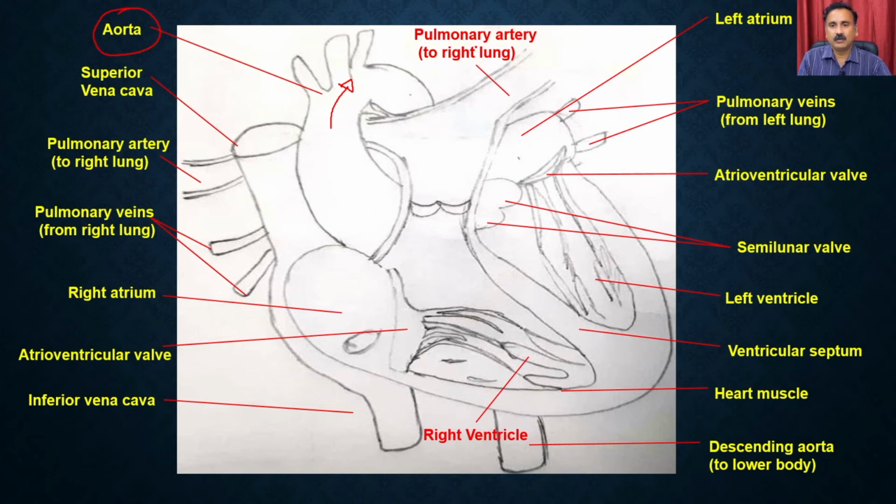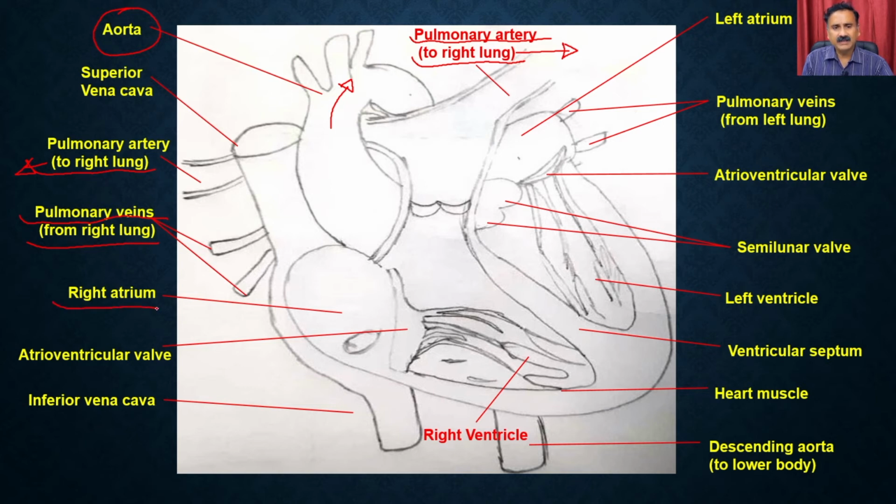And then you also have the different types of arteries. You have the pulmonary artery, which supplies the blood to the right lung, and the pulmonary artery which supplies the blood to the left lung. And then you have the pulmonary veins, which carry the oxygenated blood.